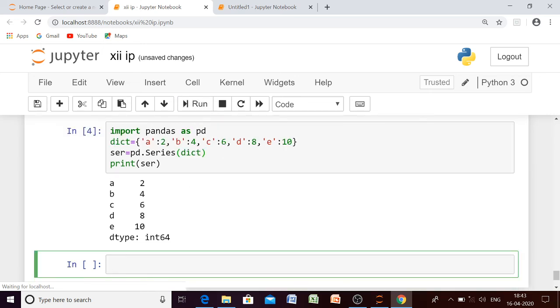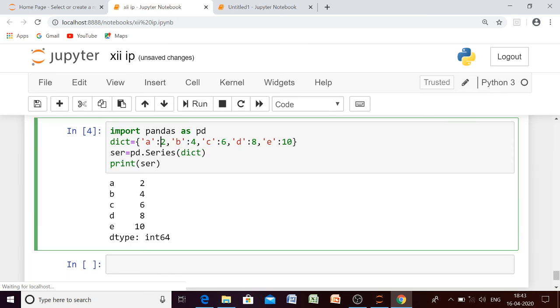Now see, we are getting the same output. So here the key will be the label or the index of our series and the value will be the elements of the series.